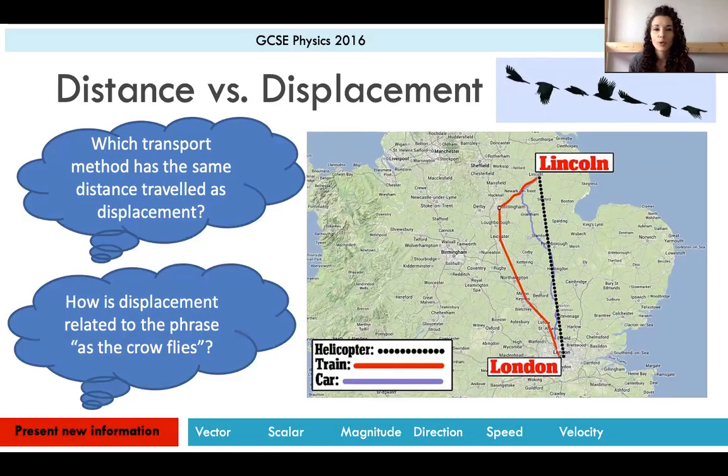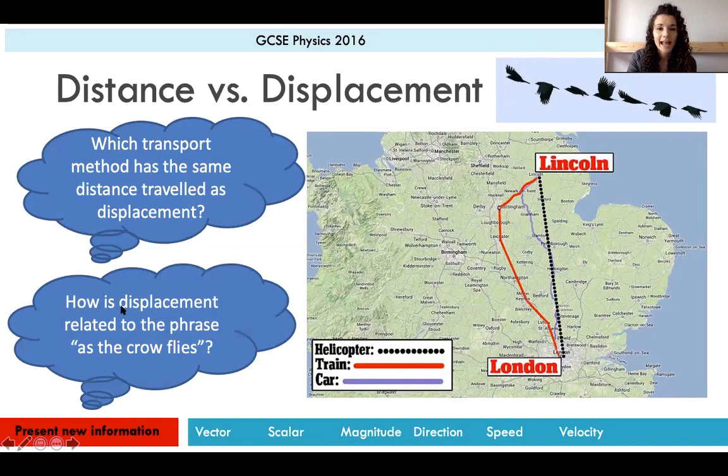Which of these transport methods has got the same distance travelled as displacement? Which of those has got the same distance travelled as displacement? I wonder if you can guess. Excellent. I'm sure I heard loads of you shouting out the right answer. So yeah, the helicopter journey, as you can see, is a straight line and it's got the same distance travelled as the displacement. The other two journeys don't have a straight line, so the distance that they are travelling would be different to the displacement.